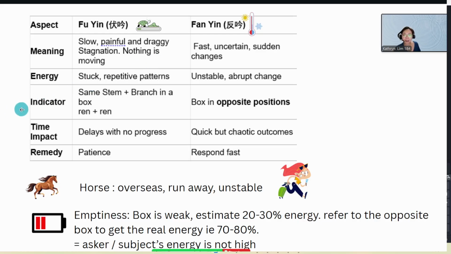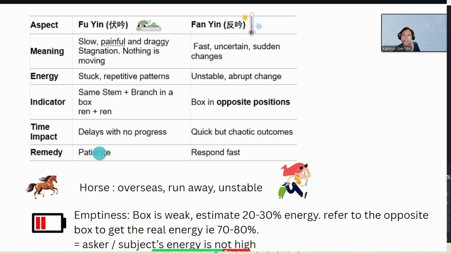So how do we identify it in the chart? You will notice that the stem and the branch in the box are the same. For instance, you see Ren and Ren together, maybe Geng and Geng together, Yi and Yi together, or Ding and Ding together. By the way, Master said if you see Ding in the box, then Ding in the box is good.